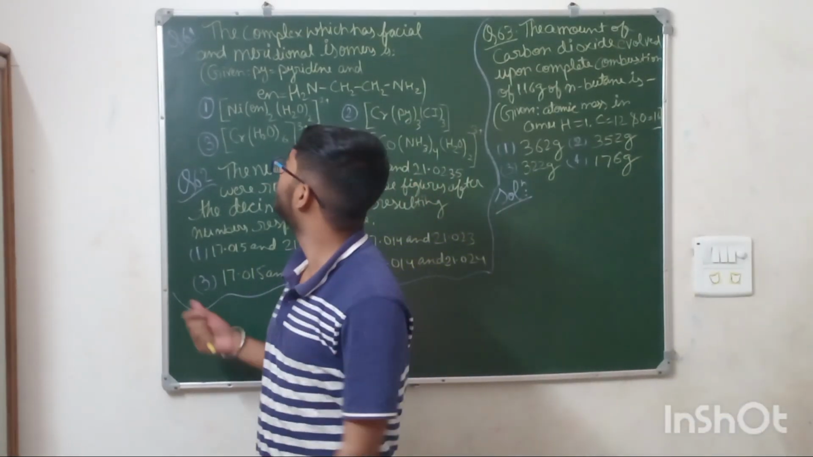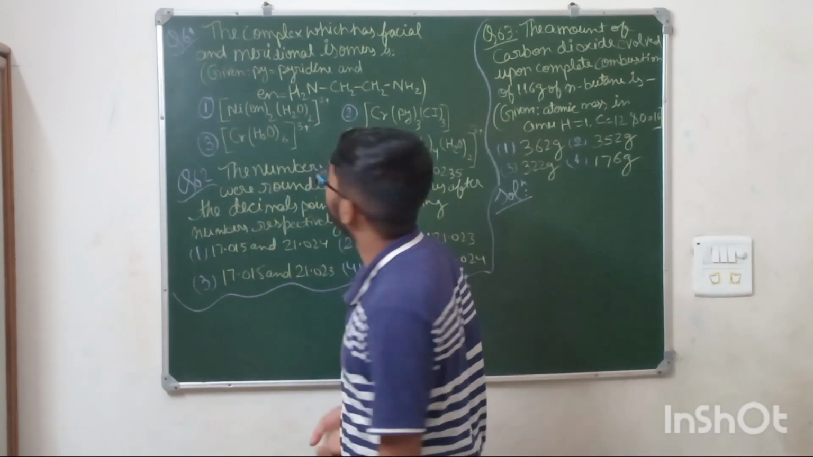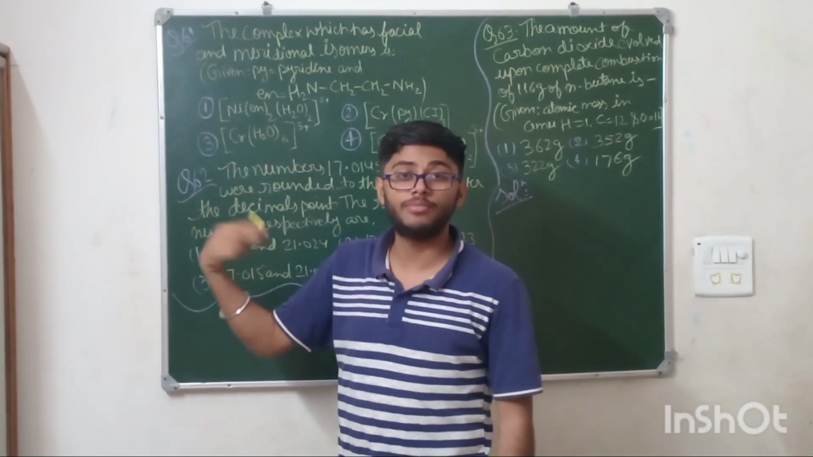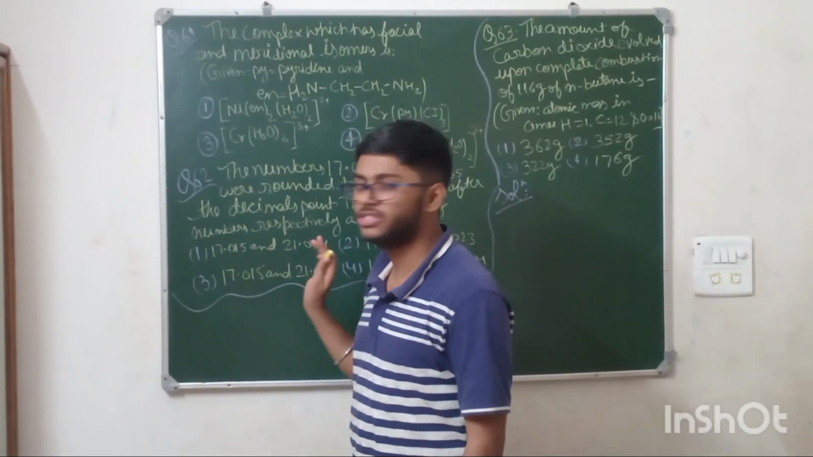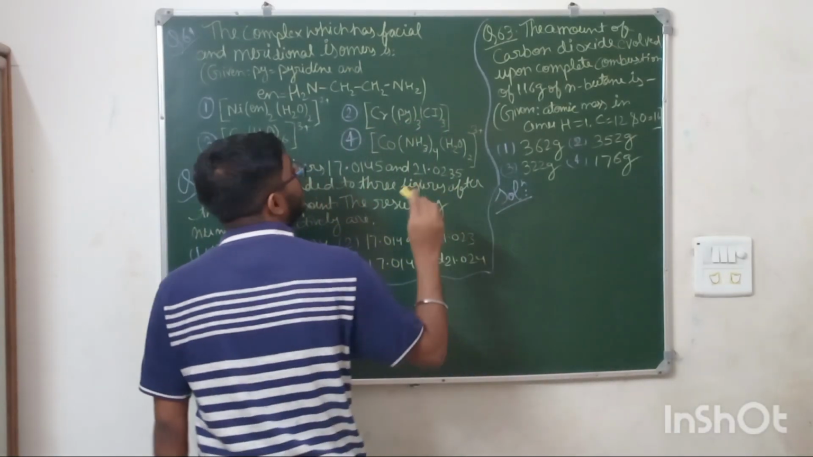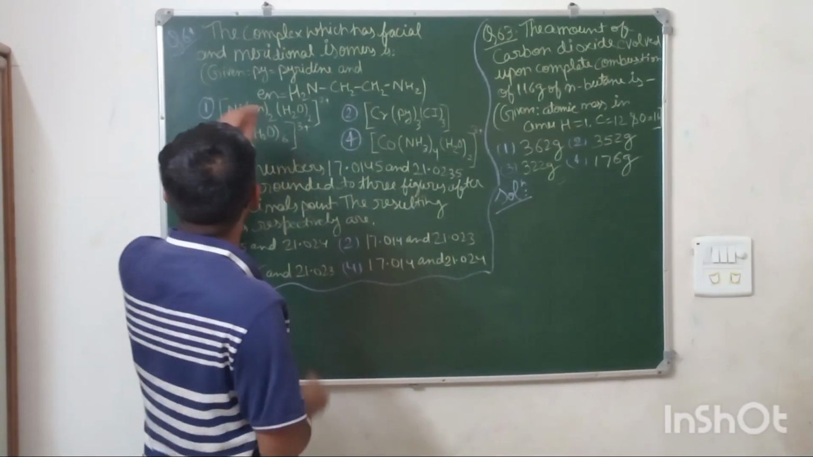Okay guys, let us move on to the next questions. Question number 61, 62 and 63. Question number 61 is again from the chapter coordination compound. 62 is from the mole concept chapter, basic significant figures, and 63 is from the chapter mole concept. Okay, so come on, let us solve the question number 61.